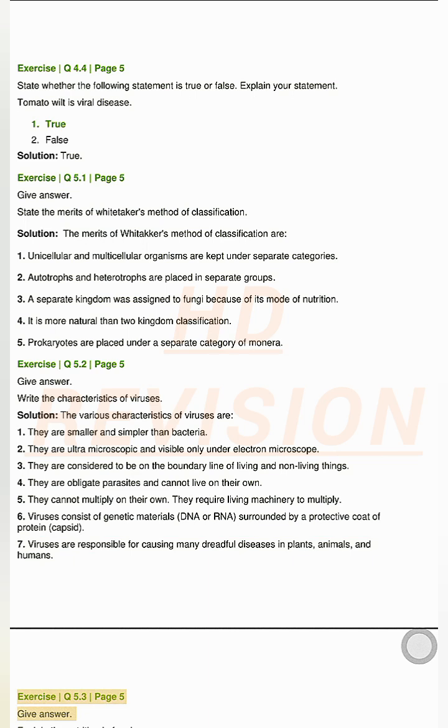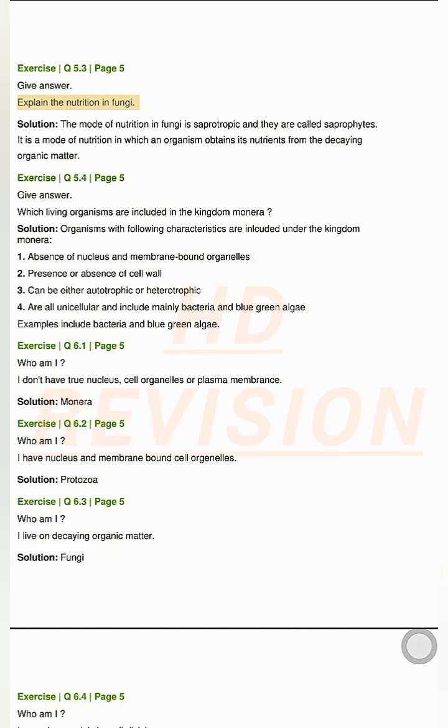Exercise Q5.3, page 5. Give answer. Explain the nutrition in fungi. Solution. The mode of nutrition in fungi is saprotrophic and they are called saprophytes. It is a mode of nutrition in which an organism obtains its nutrients from the decaying organic matter.